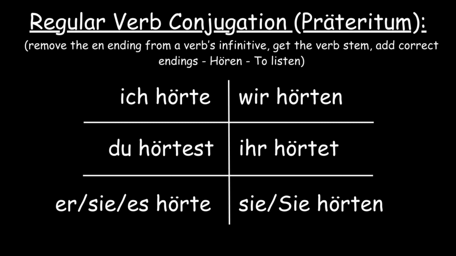Take the verb hören. Ich hörte. Du hörtest. Sie, es hörte. Wir hörten. Ihr hörtet. Sie hörten. This is how regular verbs get conjugated in the German Präteritum. However, some spelling rules need to be known for better pronunciation.